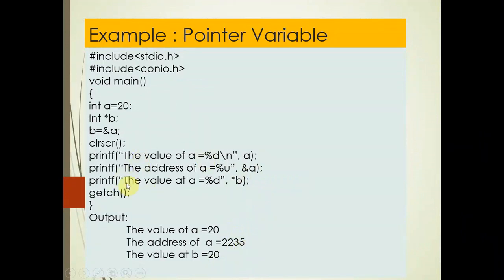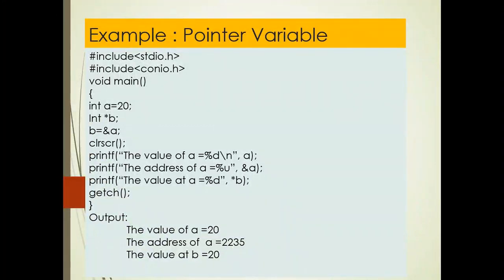But when you print the value at A is equal to %d, *B, then *B means value at B, meaning the value at whatever address is held by B will be printed. In this case, B holds the address of A and the value of A is 20. So the value at address B is 20.